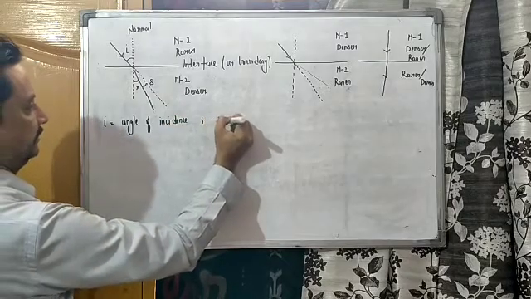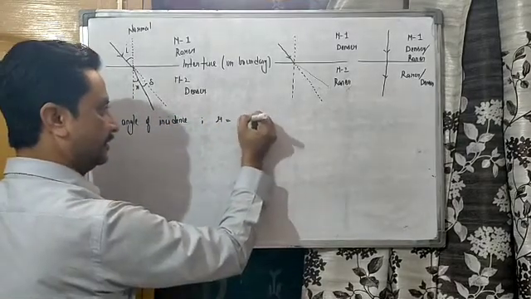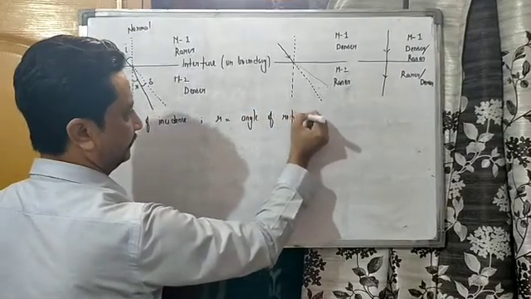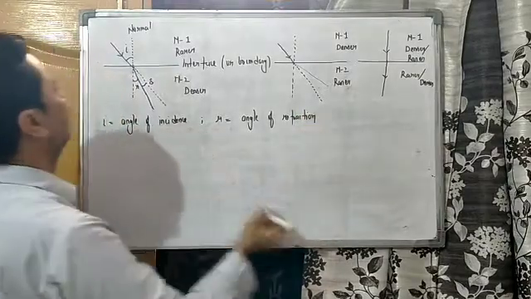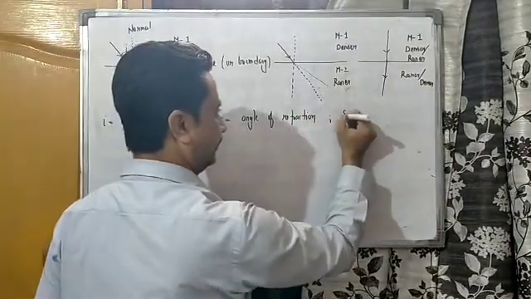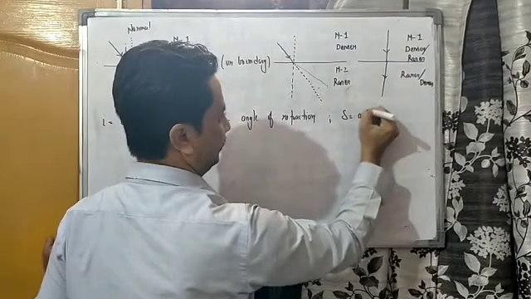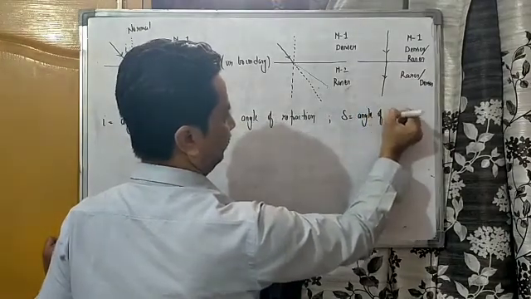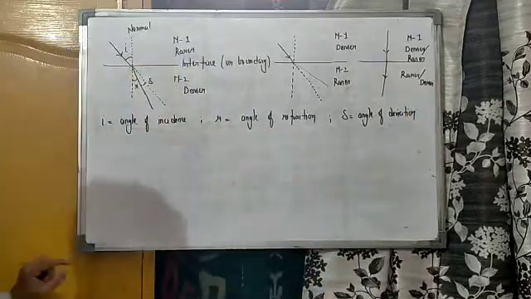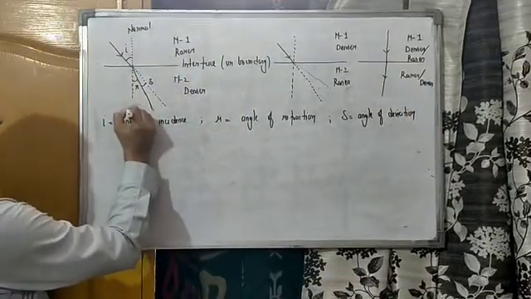What is R? This is angle of refraction. And what is delta? Delta is angle of deviation. Angle of deviation. Right?